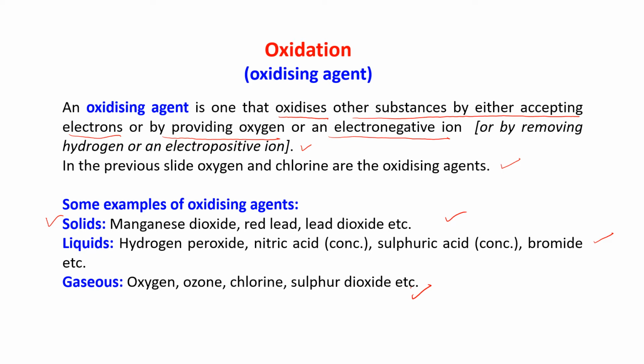Liquids: hydrogen peroxide, concentrated nitric acid, concentrated sulfuric acid, bromine, etc. And gaseous oxidizing agents: oxygen, ozone, chlorine, sulfur dioxide, etc.